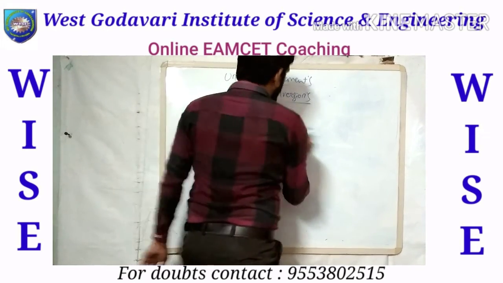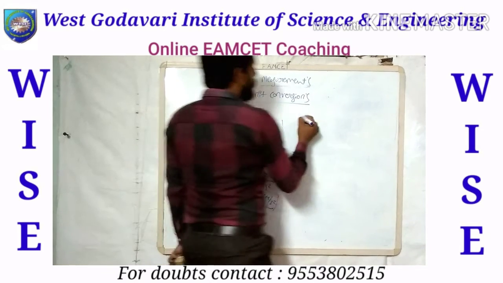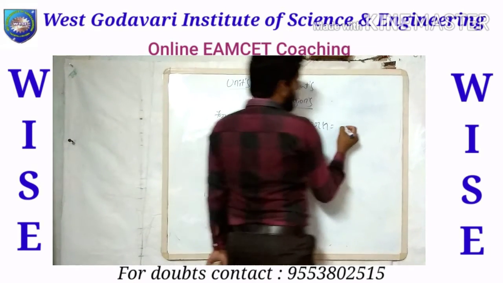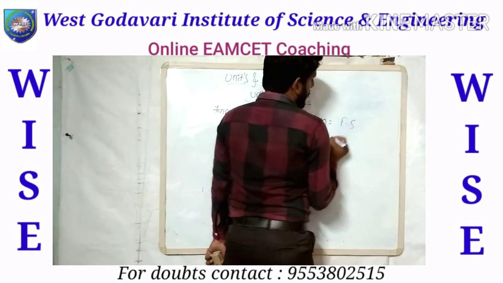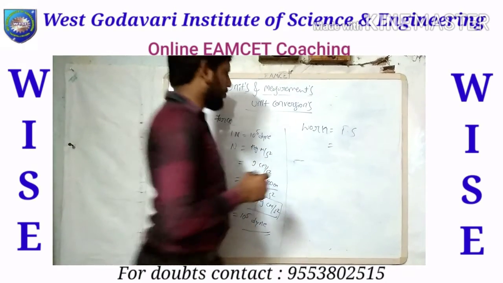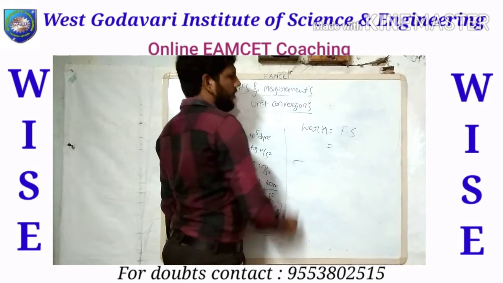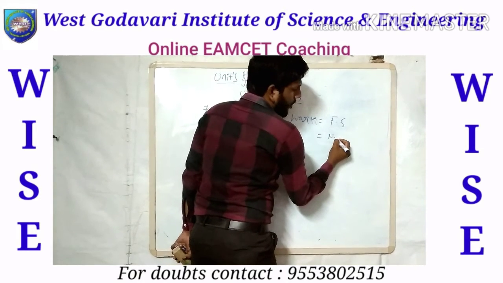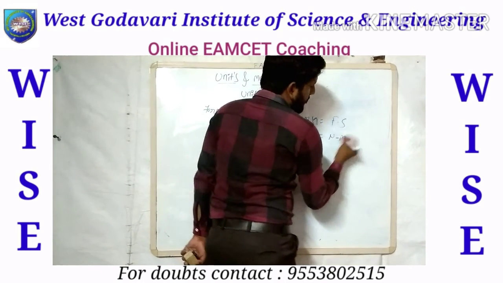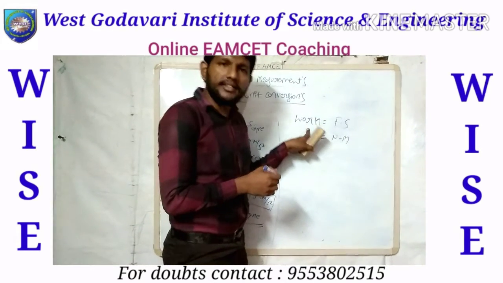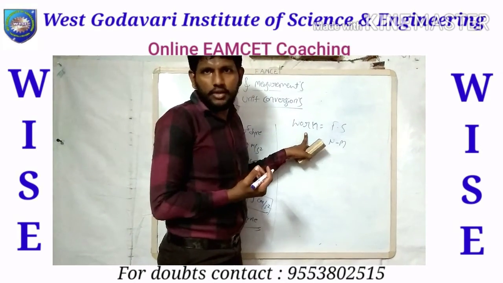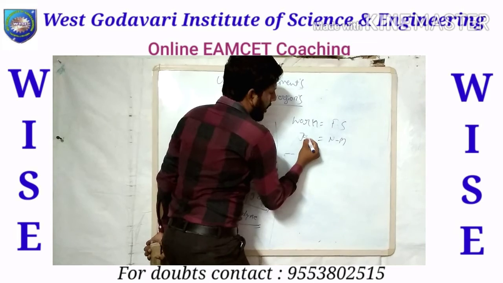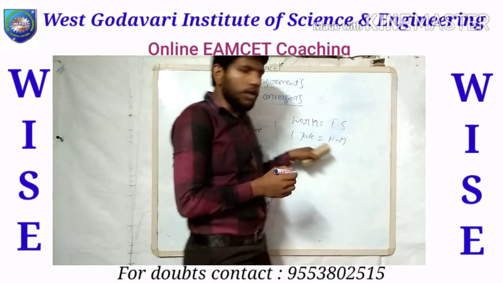And coming to another proof, let us consider another example. Work. What is the formula for work? Obviously, as we discussed in the previous class, force into displacement, right? So again we are going to convert it. What are the units for force? Force is in Newtons and displacement in meters, so Newton meter. We all know the SI unit for work. Work is energy, so what is the unit in SI? Joule, right. So simply 1 joule equals 1 Newton meter.